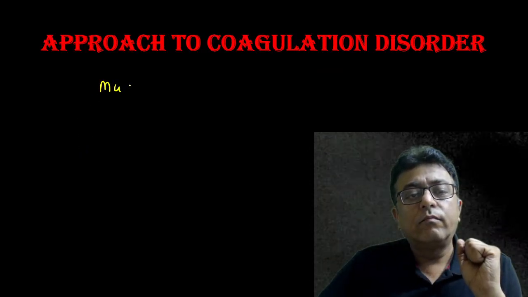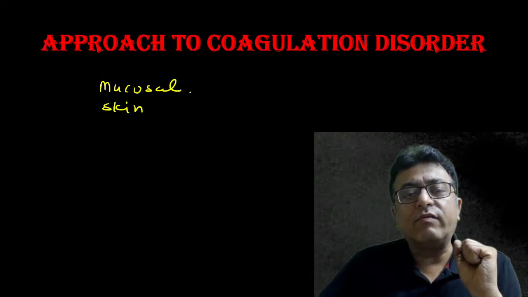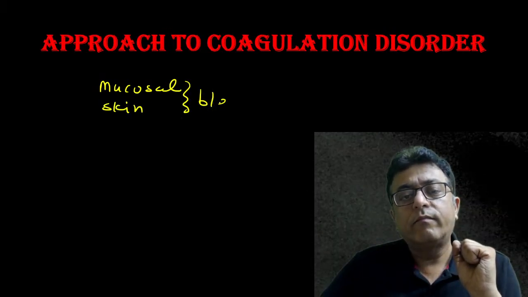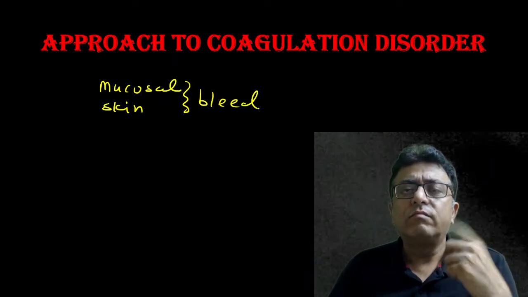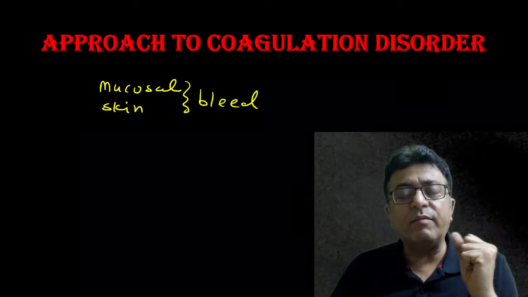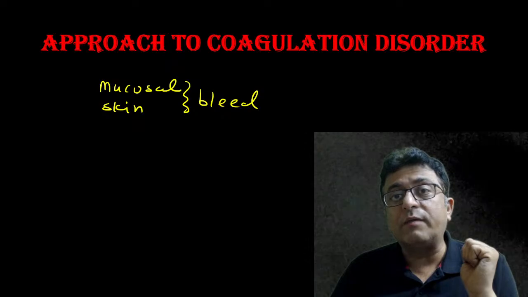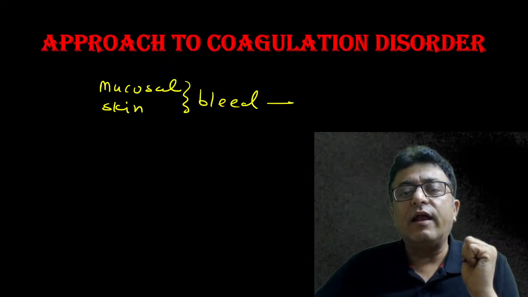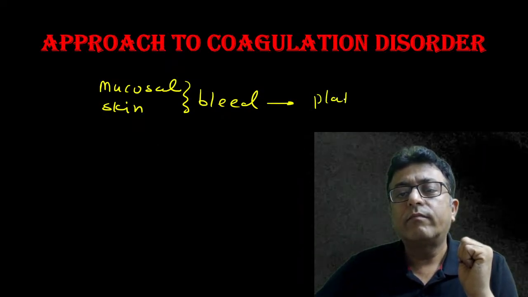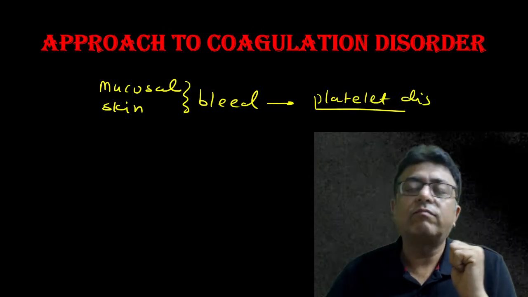If a child comes to you with mucosal or skin bleed, mucosal meaning epistaxis, GI bleed, menorrhagia, and skin bleed meaning petechiae, purpuric patches, ecchymotic patches, yes, it's a platelet disorder first.